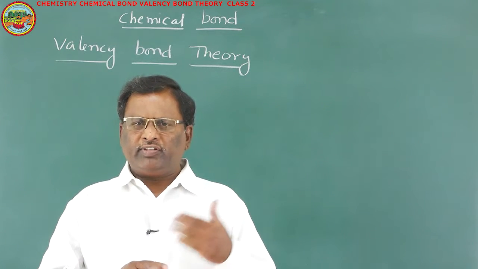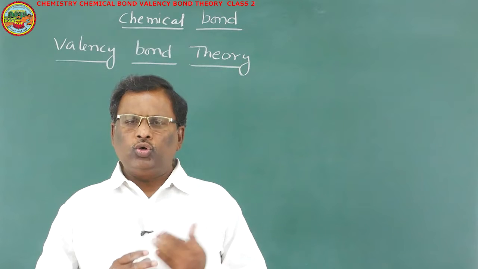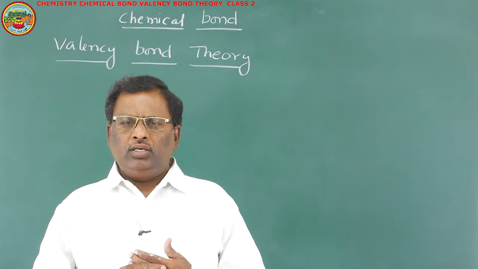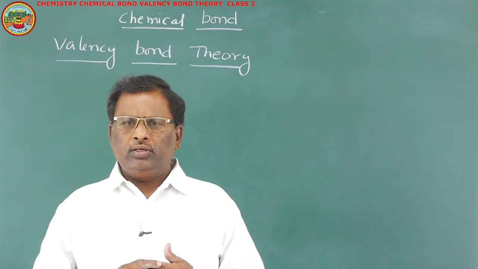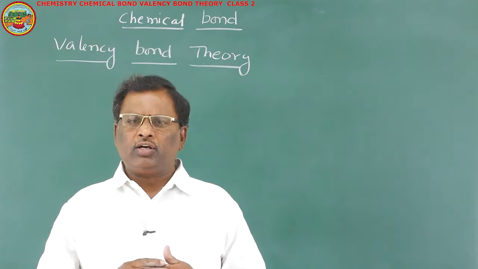The theory that was proposed by Kossel and Lewis was unable to explain many factors regarding the covalent bond.